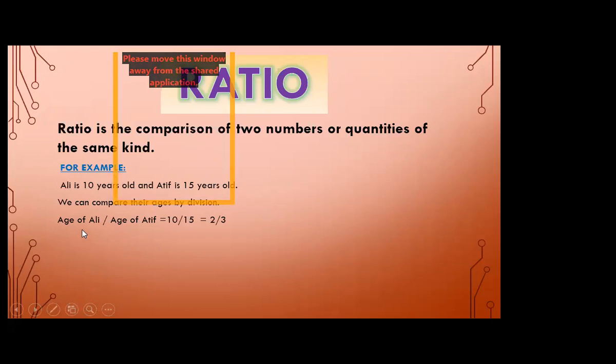How can we compare their ages? Age of Ali divided by age of Atif. Write down the age of Ali upon age of Atif. Okay, we get 10 over 15. Now 5 twos are 10 and 5 threes are 15. So here we get 2 upon 3. Here we get age of Ali ratio age of Atif.